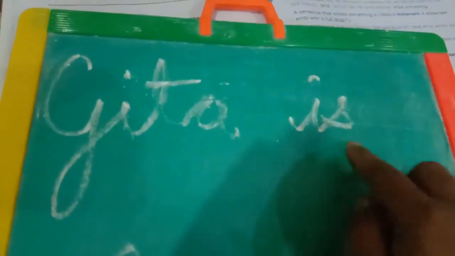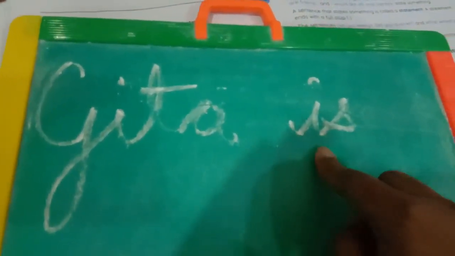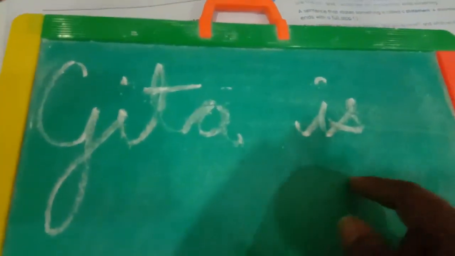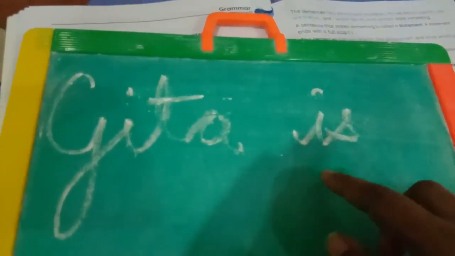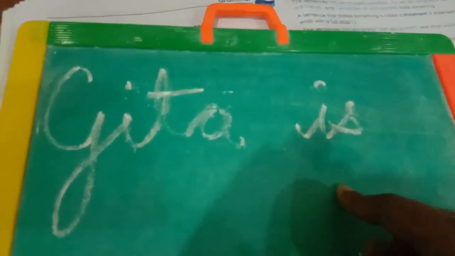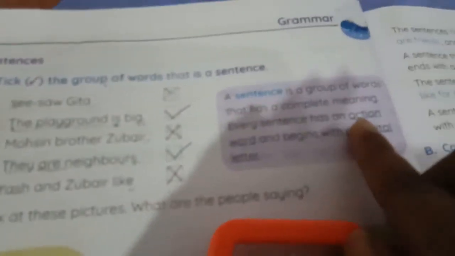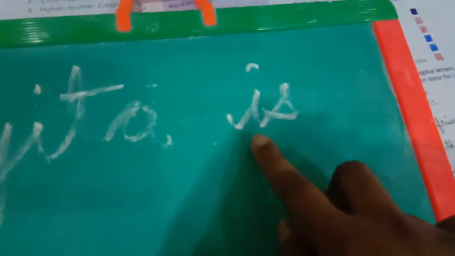That means it doesn't tell about any action happening, but it tells about the state of being. In Hindi we call it hai. So is is not an action word, but it is a kind of action word which tells about the state of being.